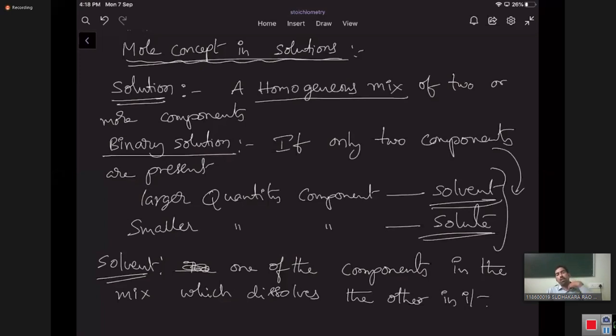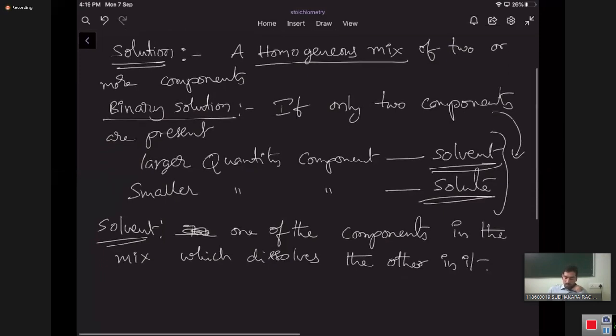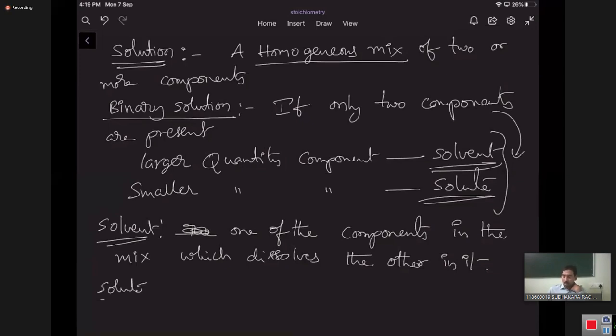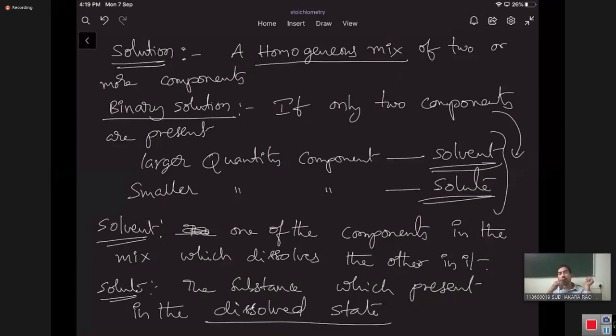Solvent. The substance which is present in the dissolved state, the substance which is going to dissolve into the solvent, is called what? Solute. The substance which is present in the dissolved state is called solute.